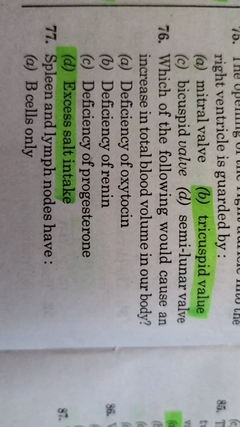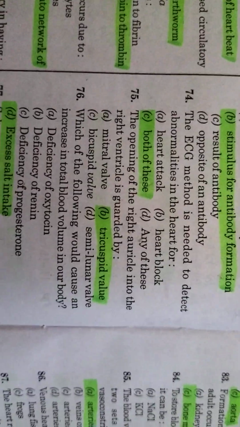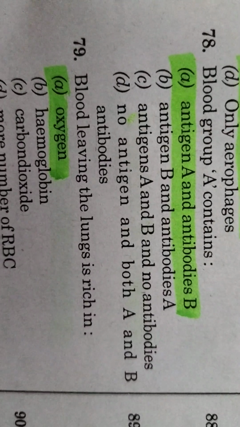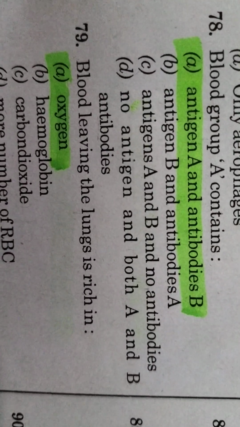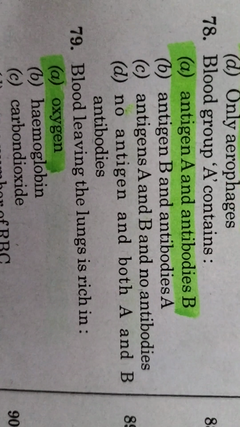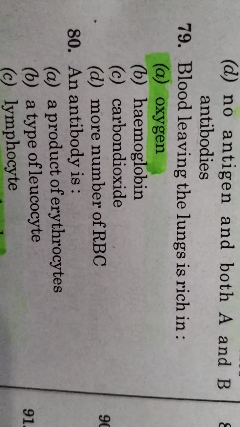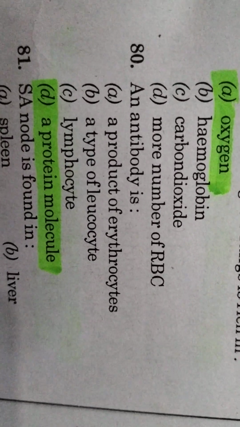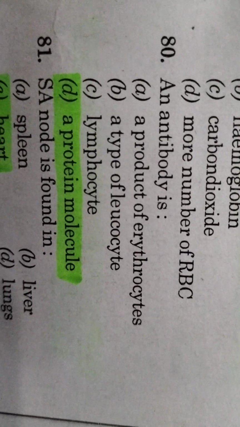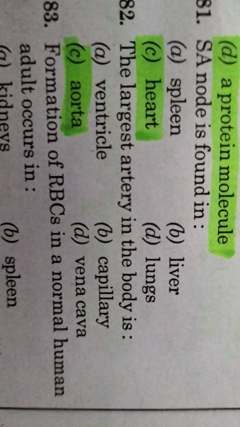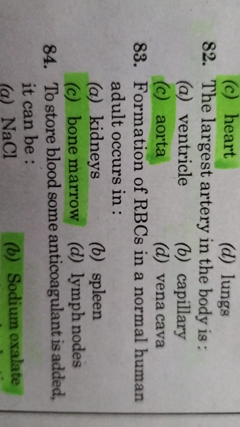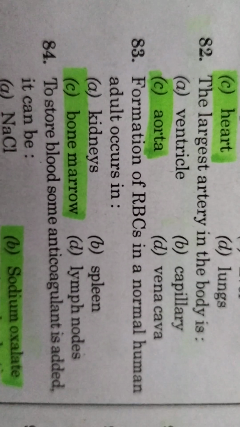Spleen and lymph node have both A and B: B cells only, T cells only. Blood group A contains antigen A and antibody B. Blood leaving the lungs is rich in oxygen. An antibody is a protein molecule. SA node is found in heart. The largest artery in the body is aorta.